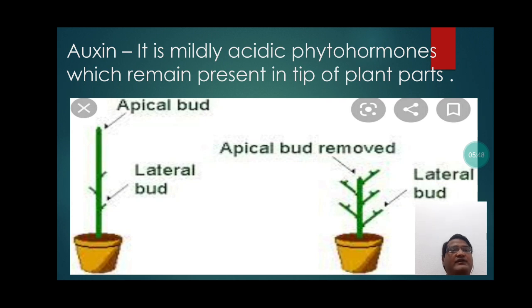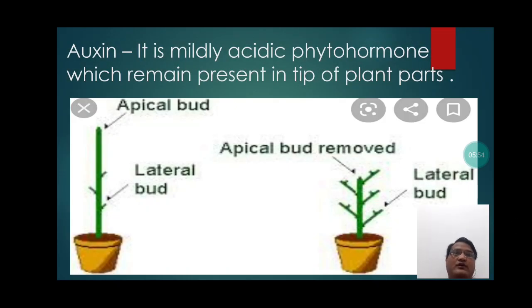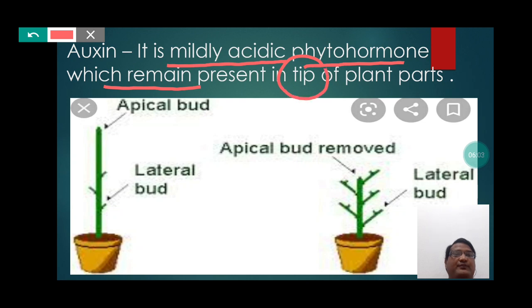Auxin, it is a mildly acidic phytohormone. Students, auxin is a mildly acidic phytohormone which remains present in the tip of plant parts.